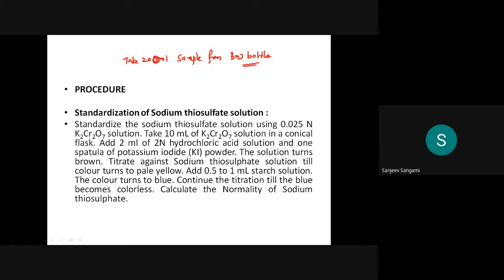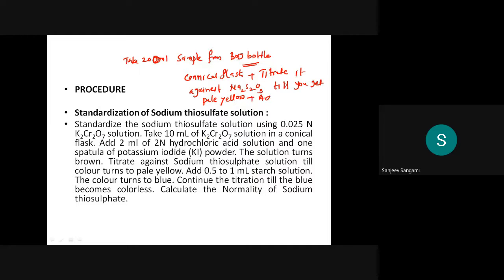Once you have collected it, transfer it to a conical flask. Then titrate it against sodium thiosulfate, that is Na2S2O3, till you get a pale yellow.